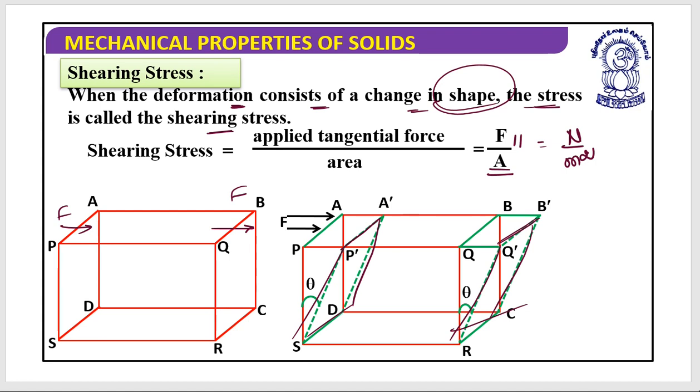In the volumetric stress, the force is acting perpendicularly. In the shearing stress, this force is acting parallel to the surface. I hope this is clear. Is it clear?